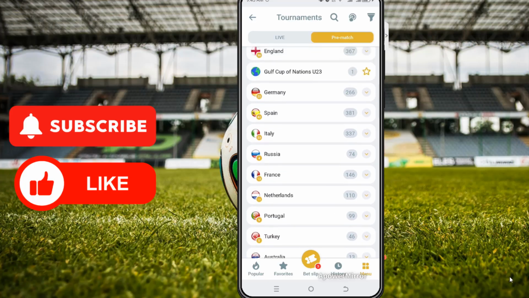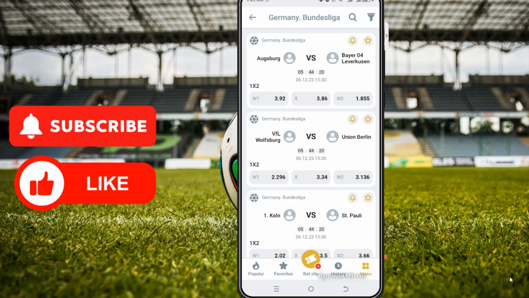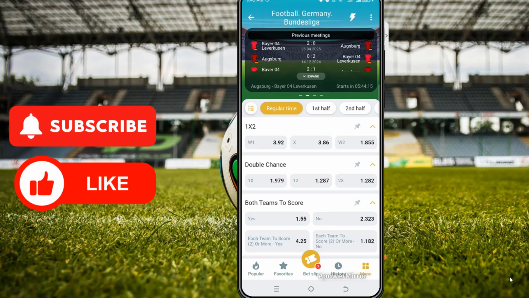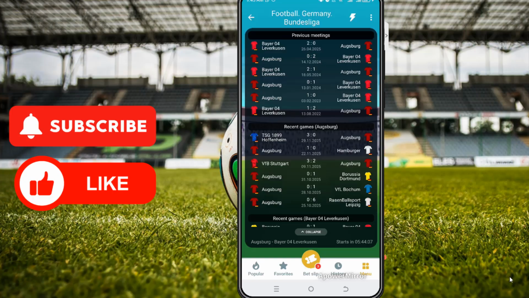Let's go to the Bundesliga and check out Bayer Leverkusen. Okay, Bayer Leverkusen faces Augsburg. Let's check out their recent head-to-head games. Leverkusen won 2-0. Leverkusen away still won 2-0. So Leverkusen has been doing well in their away games.